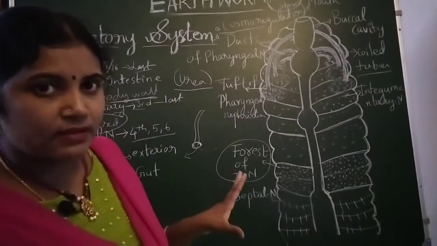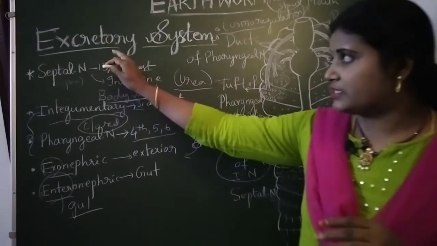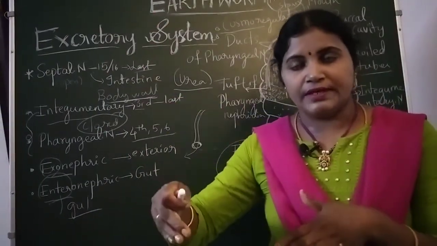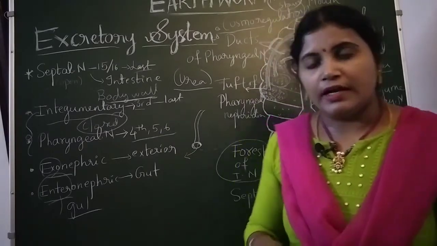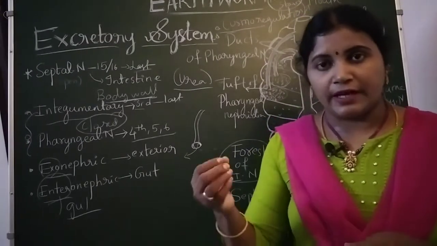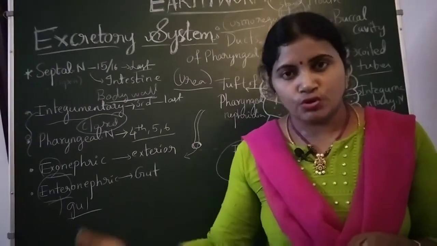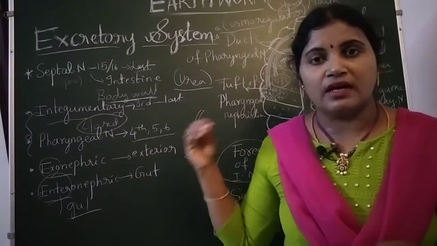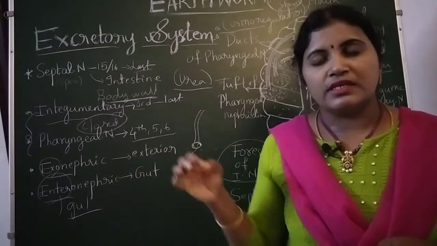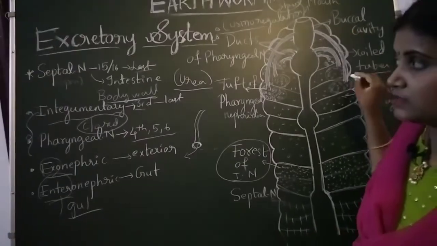Okay, is it clear? Once again, quick revision. So here, the main functions of excretion are osmoregulation, homeostasis, balancing of water and salts, and releasing of the waste material. The nitrogenous waste is urea here, that's why this animal is a ureotelic animal. And the structures responsible for excretion in the earthworm are nephridia. These nephridia are coiled tube-like structures.